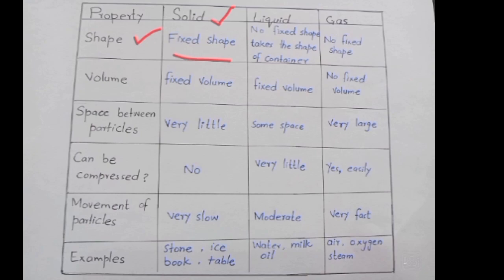But in liquids, particles are free. They can easily move and there are some spaces between the particles, so they do not have any fixed shape. They take the shape of the container. If you put the liquid in a glass, it will take the shape of the glass, and if you put it in a jug, it will take the shape of the jug. And gases also have no fixed shape. They can occupy all the available space.